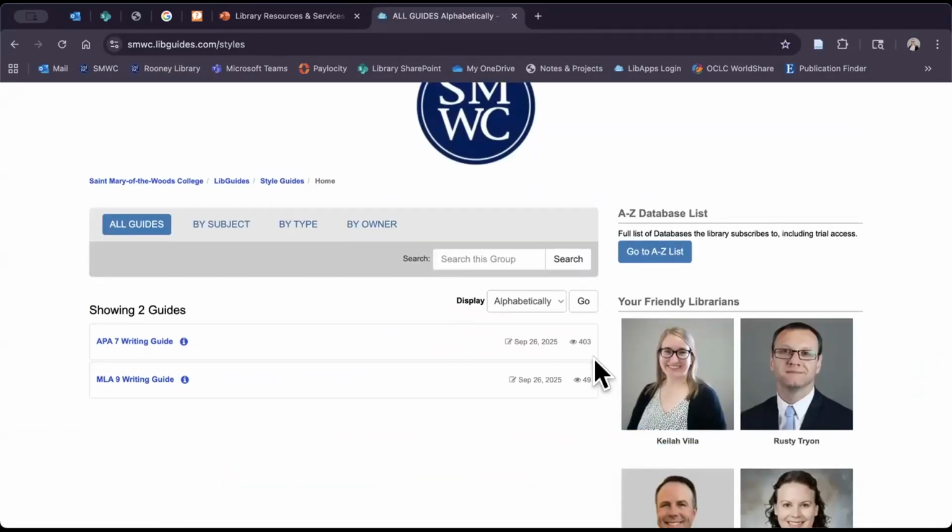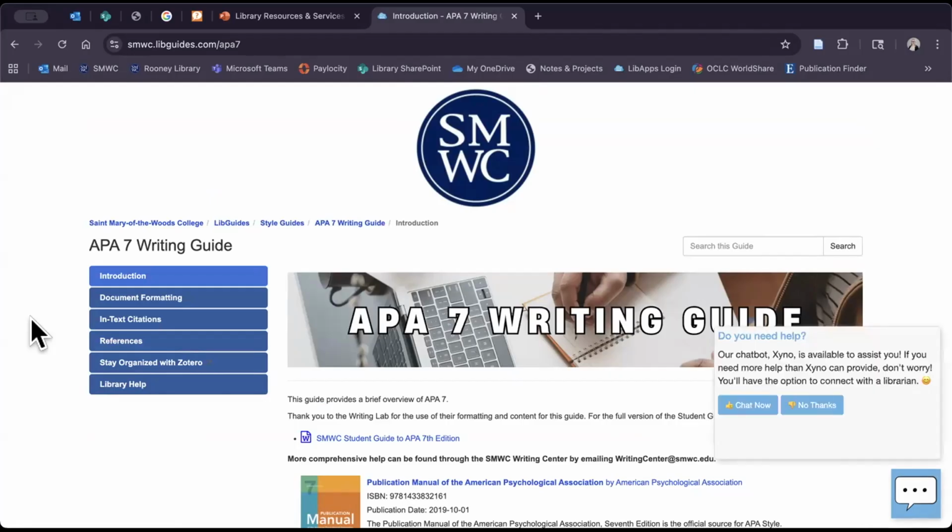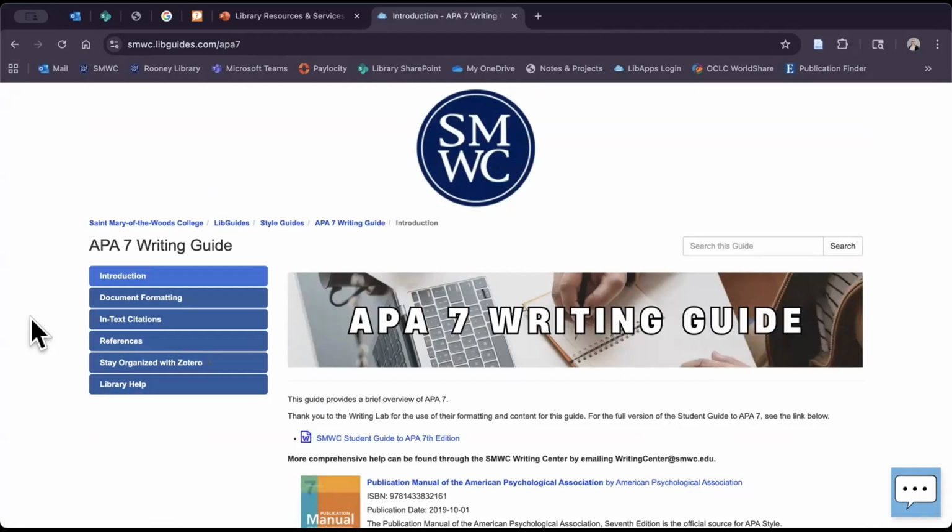And so you can tell just based on the views alone, most of the classes here, most of the majors, the subjects are going to be using APA style. So we do offer that, and we also have an MLA guide. So these guides are very helpful. And as you saw within those research guides and the course guides, it's going to be specific to the style guide that you use for that class. So we won't ever link it to the wrong one. It's going to be linked to the correct one. And these were created in collaboration with the Writing Center.